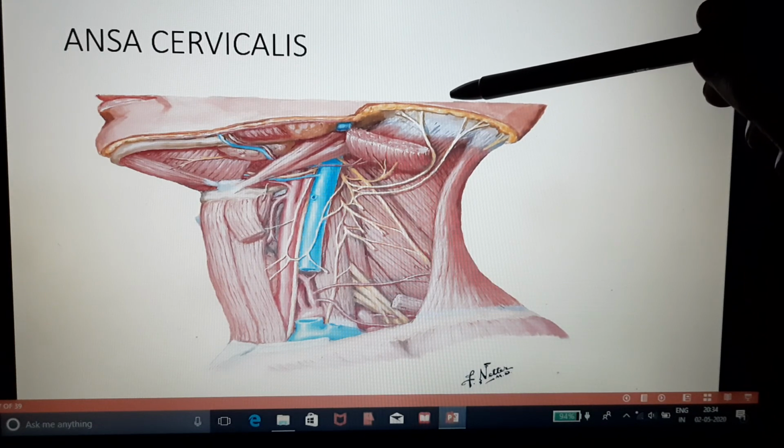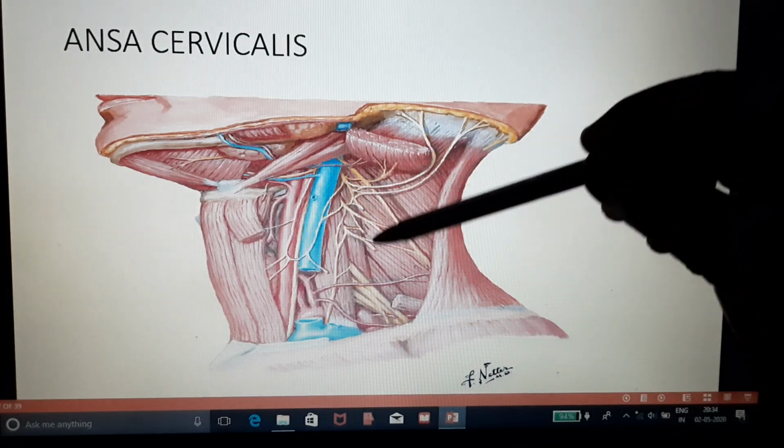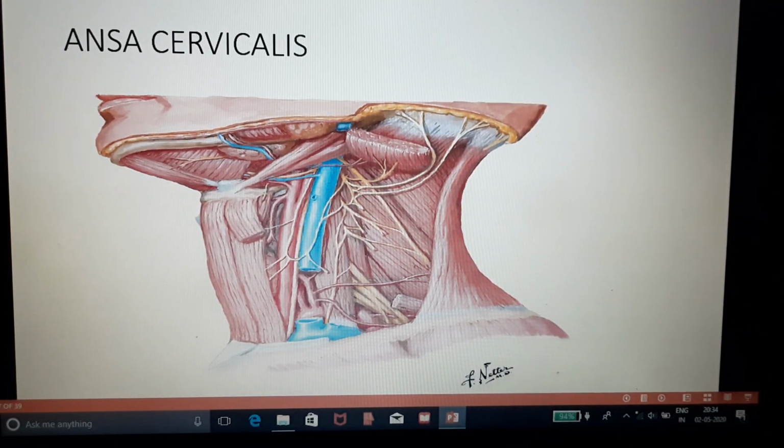So it's all about the ansa cervicalis and cervical plexus. This is very important for the exam. Ansa cervicalis is repeatedly asked as a short note in the exams.